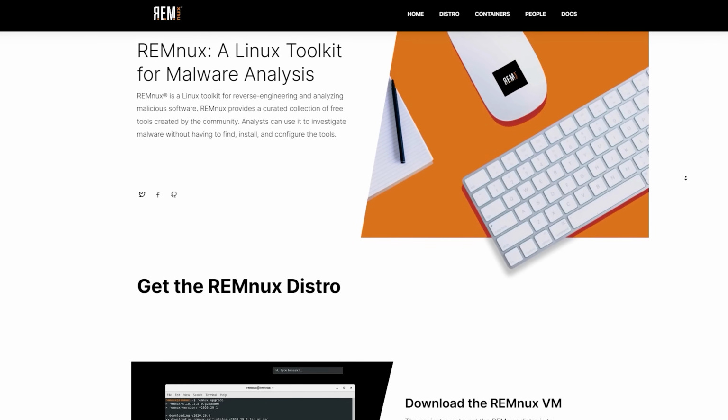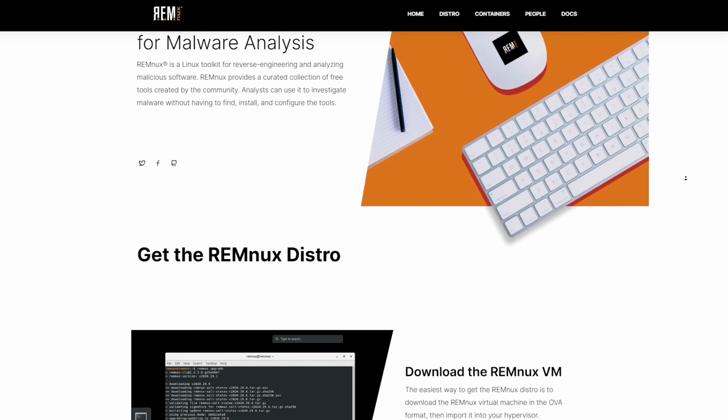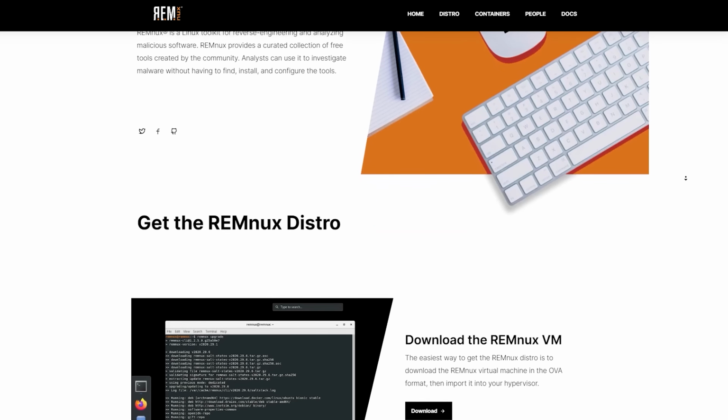Carl, this is taking a while to boot up, so perhaps you can answer this question. Remnux, if I'm pronouncing that right, is this what you'd always use, or are there other VMs or software that you'd use? So Remnux is usually my go-to Linux environment for analyzing malware, because it has a lot of really good command line tools. It's got a lot of tools that you just can't get running in Windows correctly. It's usually my go-to even for internet simulation and gateway. But really, you can install these tools in any environment, even on Windows.